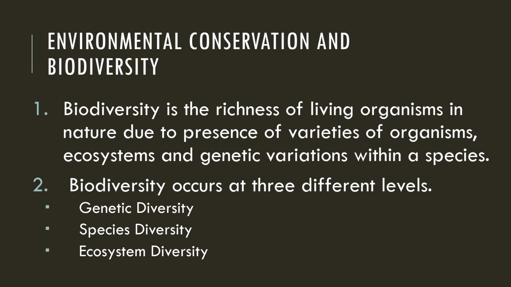Species diversity includes various types of plants, animals, microbes. Plant is a huge category. If we say plants, there can be different species of plants. For example, mango species, banyan species, China rose, or small shrubs like grass. All come under the category plant, but they are different. So that is species diversity.